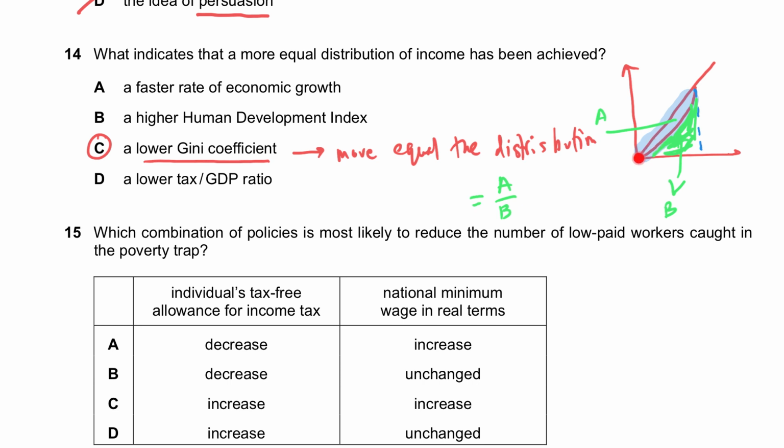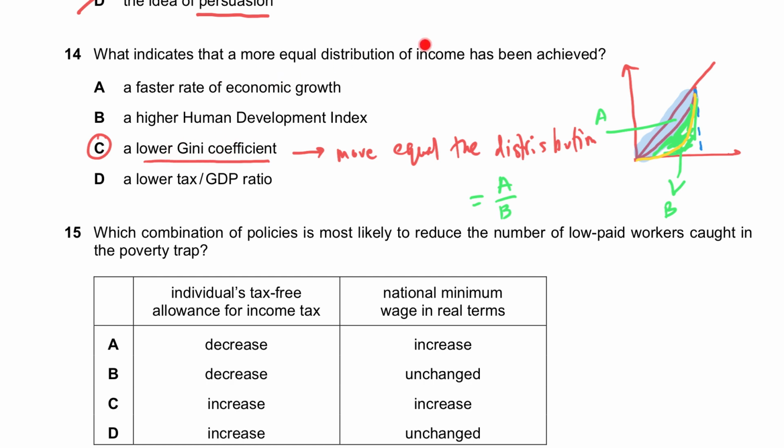Now, this is a Lorenz curve for a country. The closer you are to this line, which is basically telling us equal distribution, the more equal the distribution will be, because the numerator is going to be smaller than the denominator. Let's say if you draw a country like Pakistan, for example, let me choose another color, this is going to be somewhere here. So the distribution of income is more unfair, and that would mean area A will be much larger as compared to area B. So that's why the lower Gini coefficient is the right answer.